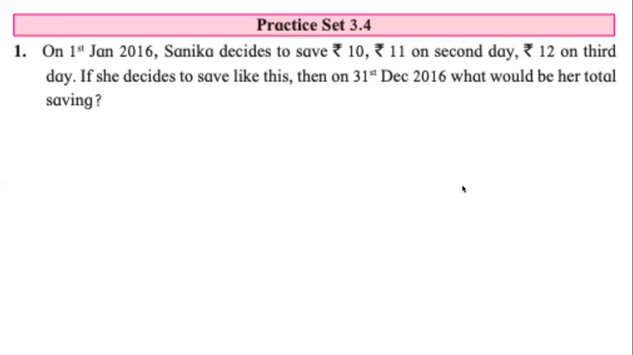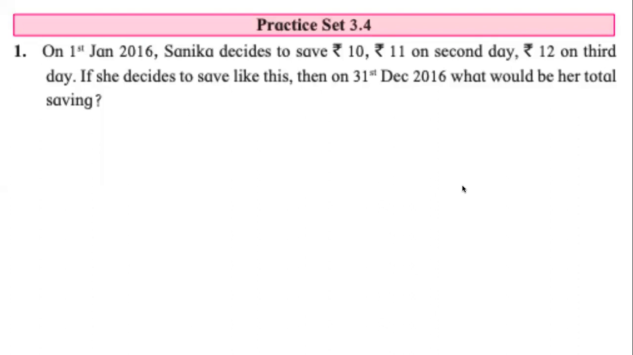Question number 1, reading now. On 1st January 2016, Sanika decides to save 10 rupees, 11 rupees on the second day, 12 rupees on the third day. If she decides to save like this, then on 31st December 2016, what would be her total savings?